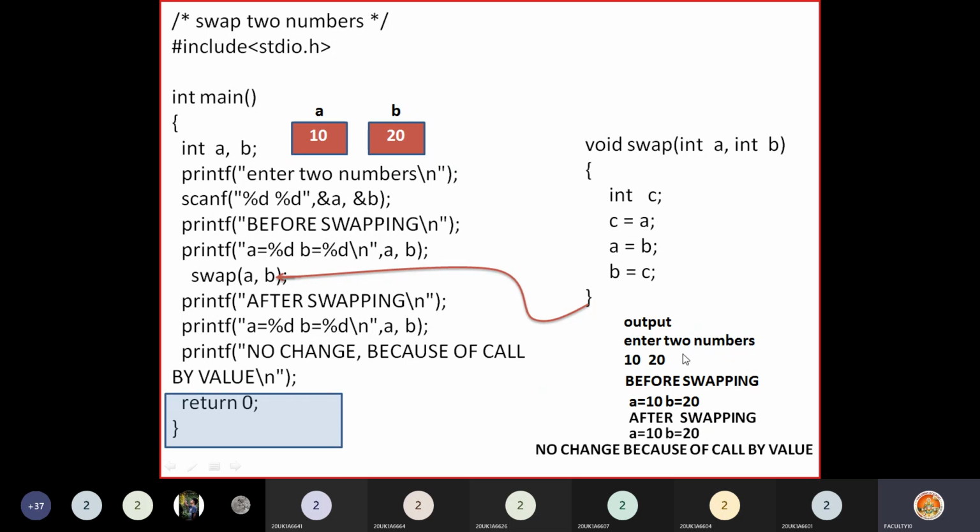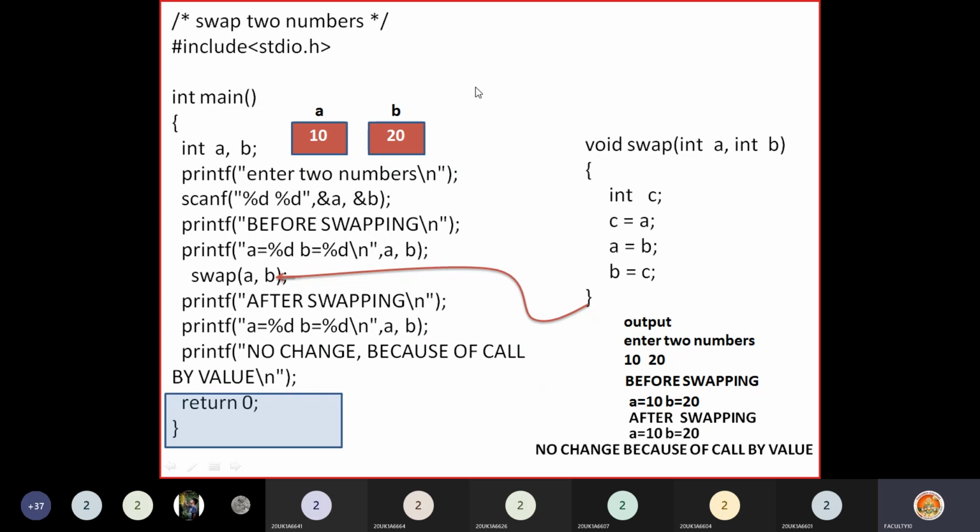Now return 0, then your program ends, and on the screen you can see your output. Enter two numbers, 10, 20, you enter. Before swapping, a value 10, b value 20. After swapping also, a value 10 and b value 20. That means you made changes inside the function, no doubt, but those changes are not reflected here.